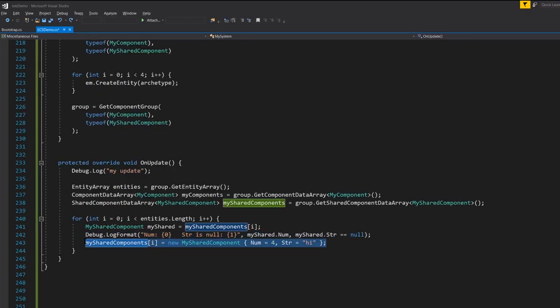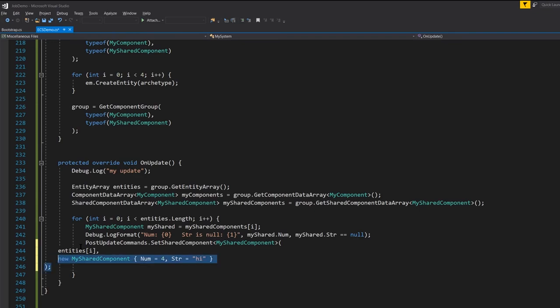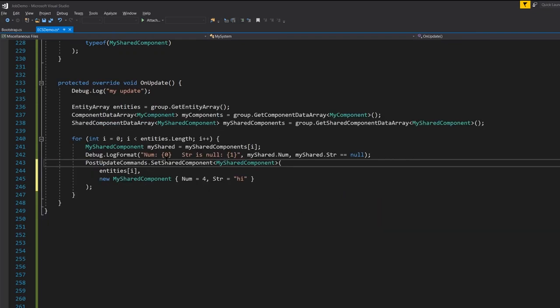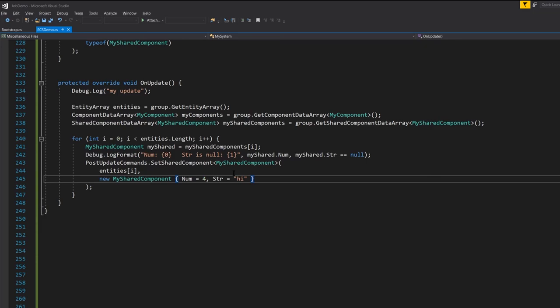So what we need to do instead is use our entity command buffer, PostUpdateCommands, which every component system has, and call its SetSharedComponent method, specifying the shared component type. We specify which entity we want to set the shared component value on. And now this will work because it's just queuing up the change, which is then effected, in this case, immediately after this OnUpdate returns. All of these queued up commands setting these shared components on all the entities will be performed after the update.